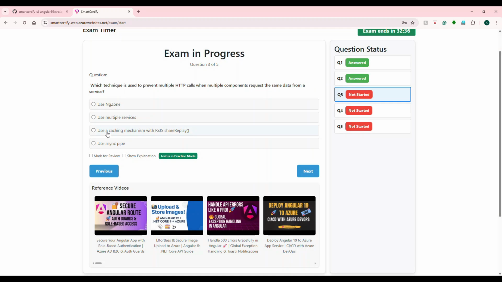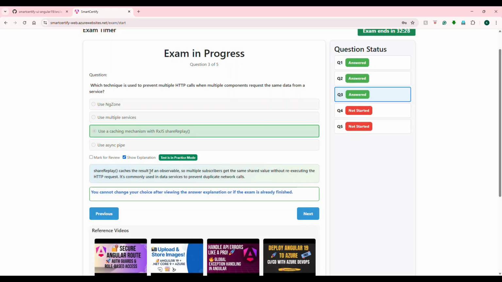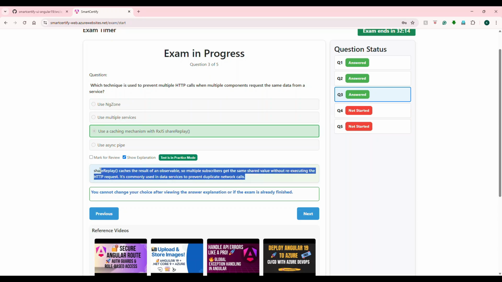Basically you need to have a caching mechanism with RxJS shareReplay. This is the right answer, and let's see. It explains that shareReplay caches the result of an observable, so multiple subscribers get the same shared value without re-executing the HTTP call. It is commonly used in data services to prevent duplicate network calls.